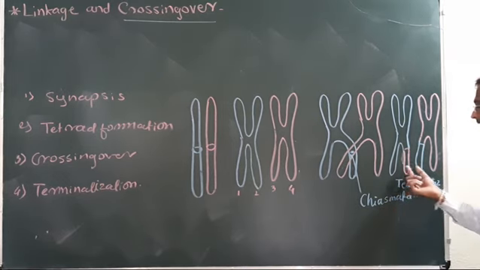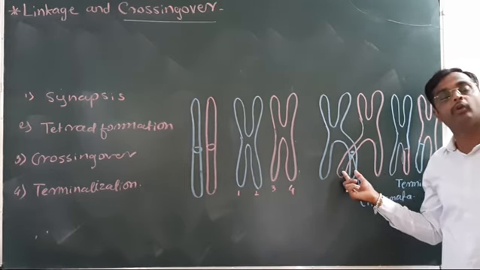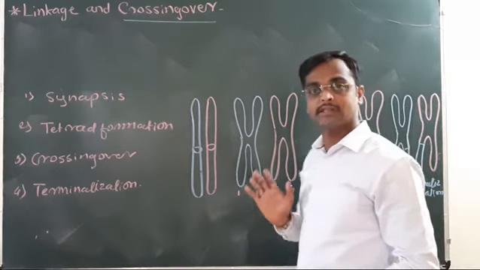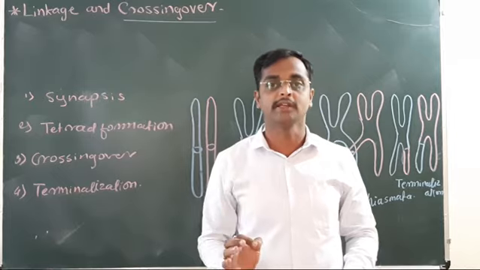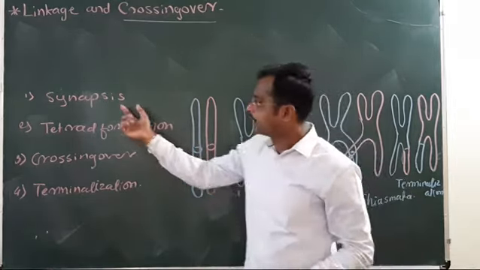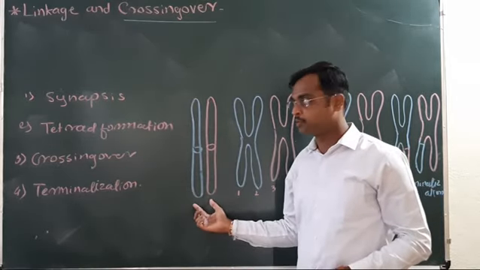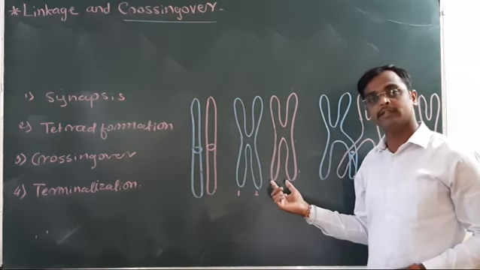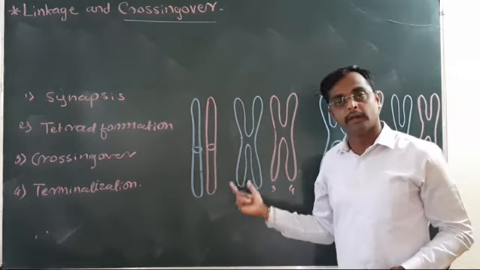Understood? This is the exchange of genetic material between non-sister chromatids of homologous chromosomes. Crossing over is a very important process as it brings non-parental combinations or variations in the progeny. The crossing over completes in these four steps. Synapsis means pairing of homologous chromosomes. In tetrad formation, as condensation proceeds, the chromatids separate and four chromatids appear.